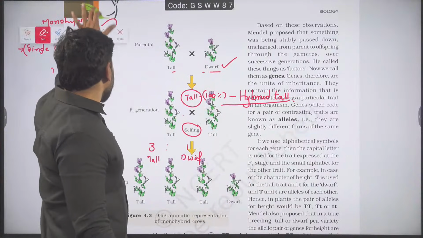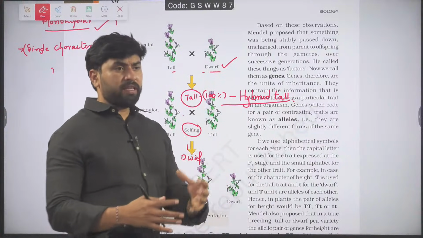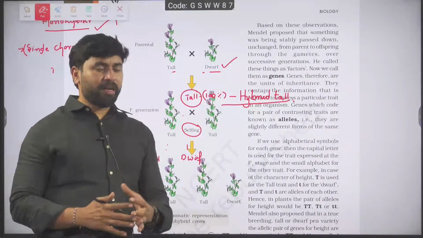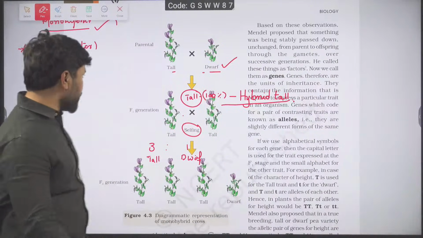Before going to the details of the further character monohybrid cross and their ratio, dihybrid cross and their ratio, etc., let us see.